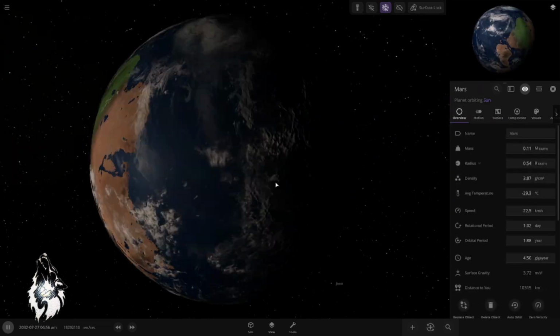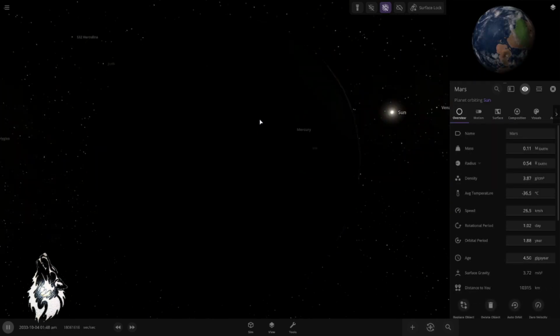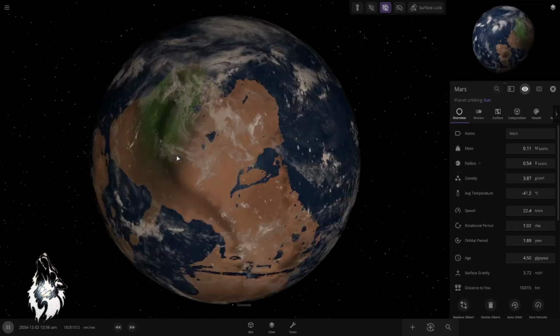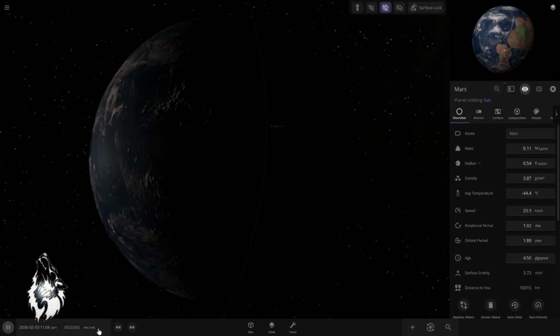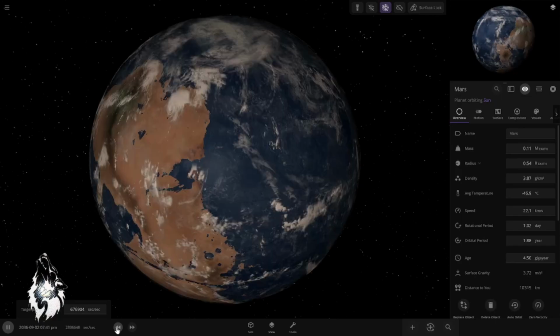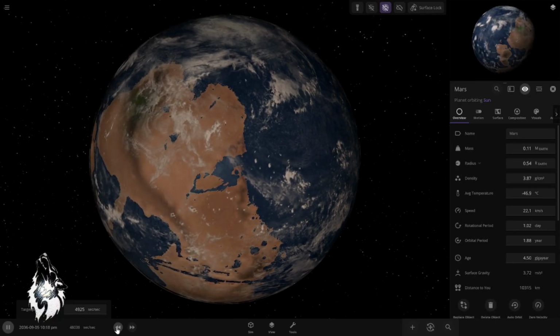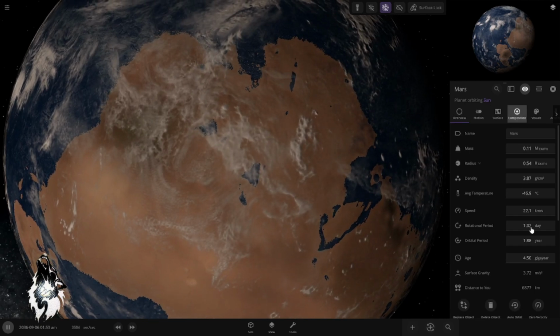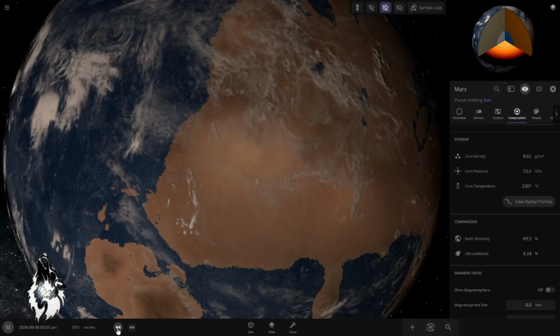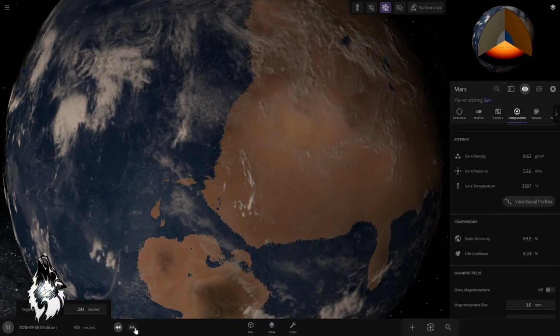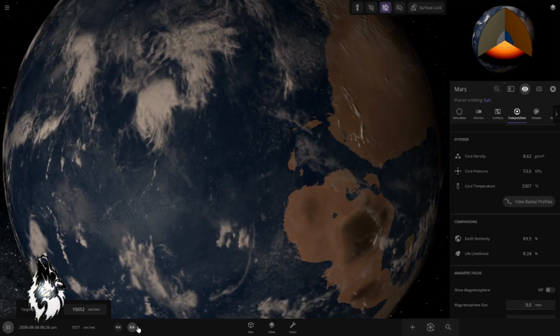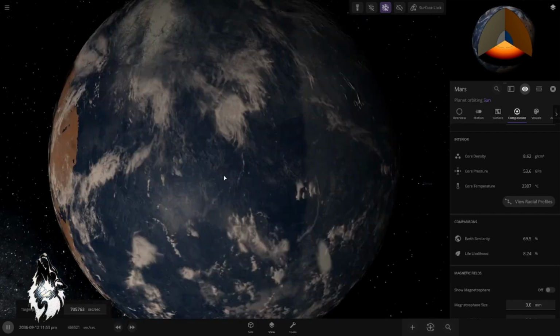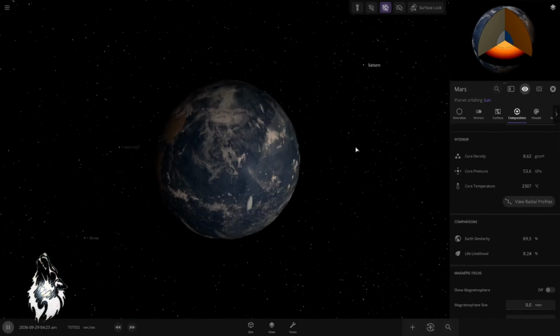Well, we could have done that in the first place when we terraformed Mars, but wait a minute, now things are going in the wrong direction. The temperature is dropping really fast, green vegetations are hiding, and definitely life likelihood will drop. Okay, this is beautiful simulation. I love it.